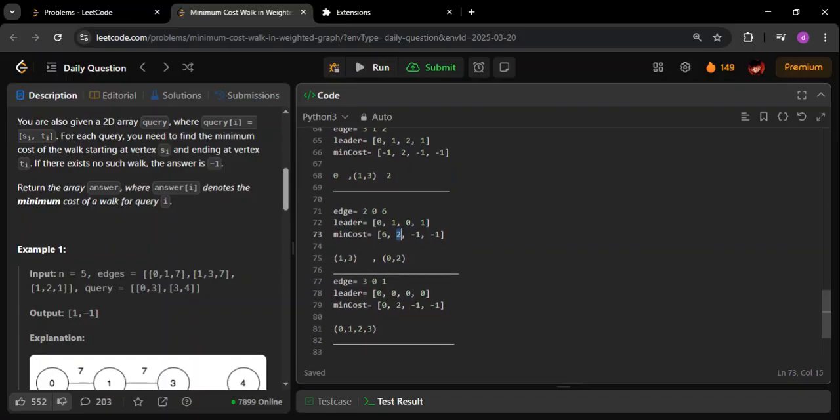Okay, now comes the main part. Now we are going to create an edge between these two components. So we are going to create an edge between 3 and 0. 3 is part of this component, 0 is part of this component. Between these two components we are going to create an edge, and that edge is going to be of weight 1.